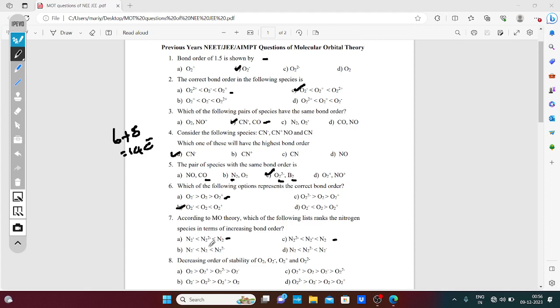Here N2 minus, here N2 2 minus. So N2 minus means half an electron: 1 electron increasing gives 0.5 bond order, and 2 electrons means 1 bond order decreasing. So the answer is C.